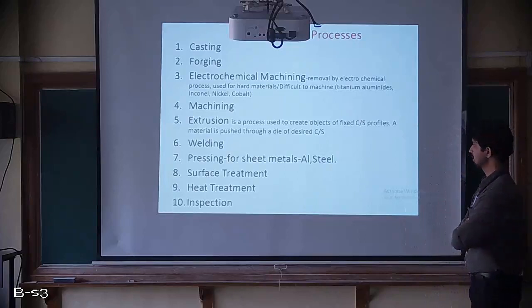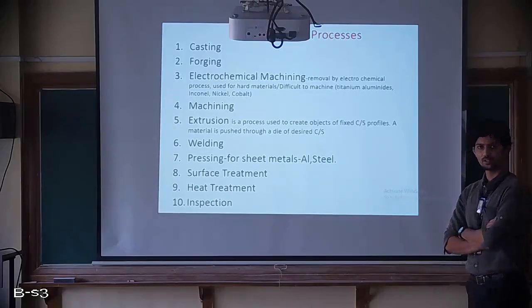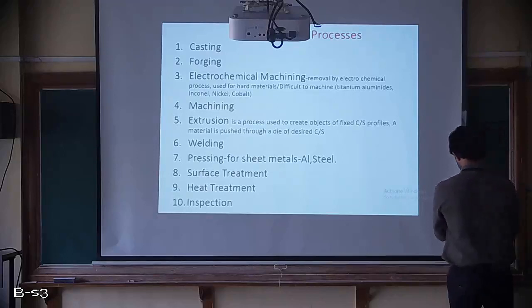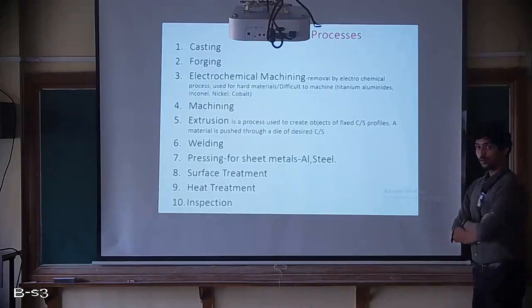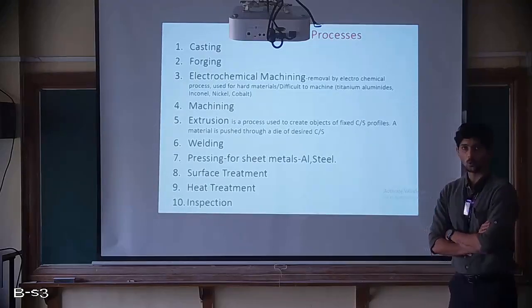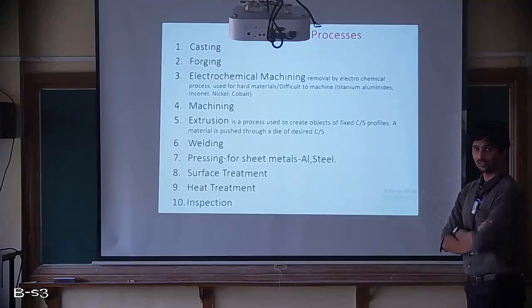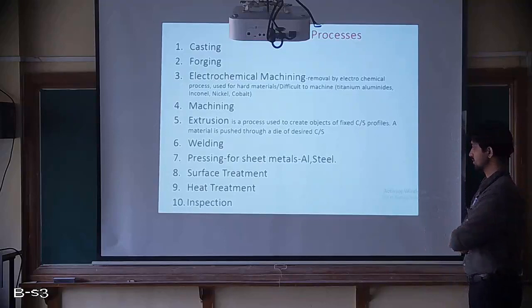So extrusion will be done for that, and on top of that there will be machining done to have a good surface finish. Then welding. Now for the cowling, they majorly go for welding. There are different types of welding again. That will be done majorly for cowling, whereas they don't weld the blades with the hub for any turbo machine. They don't.